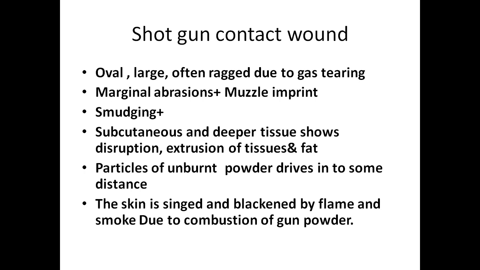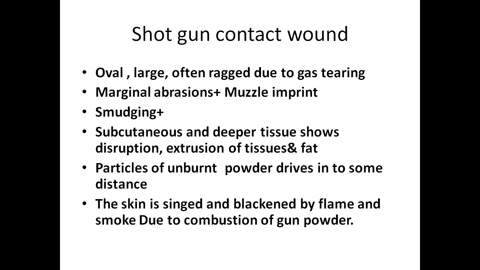Close wound means within 1 meter distance. And what is near wound? Near wound within 4 meters. There is intermediate range, that is 1.5 to 2 meters, intermediate range is also there. And then distant shot means above 4 meters.